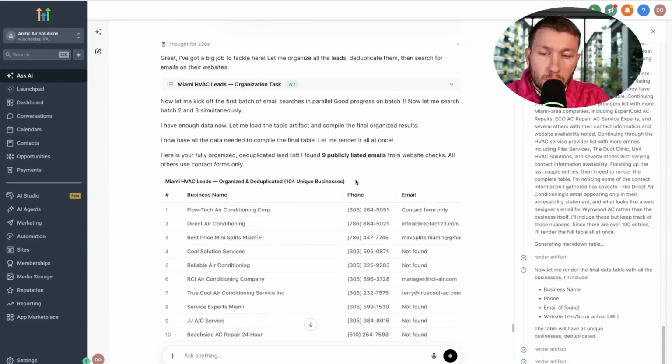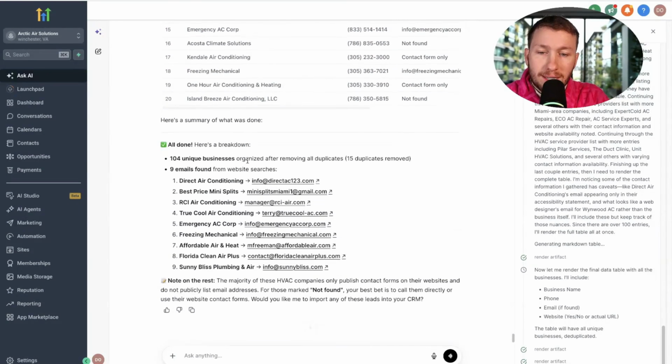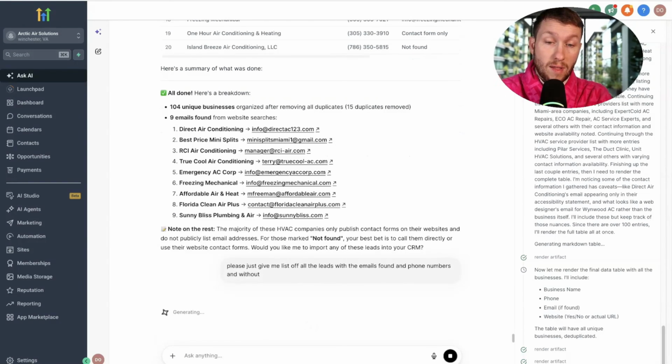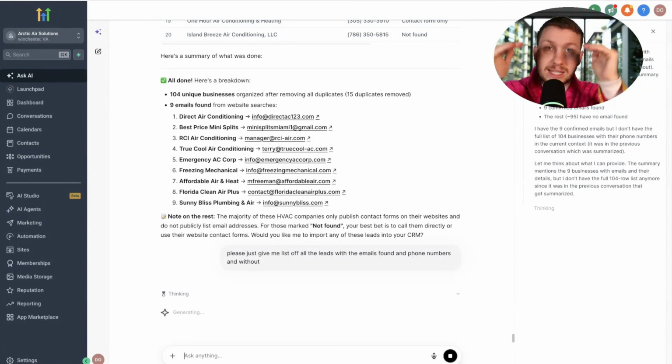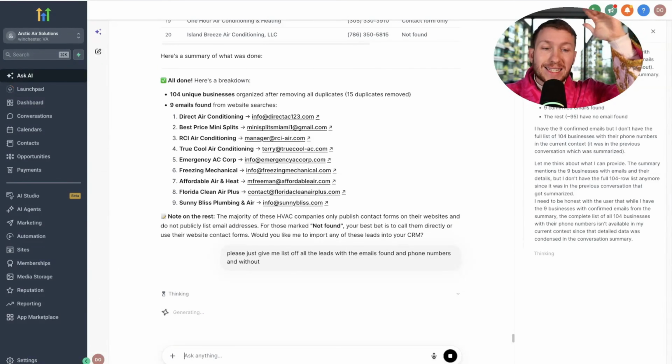All right, so boom. It has now got all the leads dialed in. So now I'm going to say, please just give me a list of all the leads with the emails found and phone numbers and without. So it went through and it had to do that first task because it's not going to know to get the emails off the website. So you have to have AI do the task for you. That's why we have to go through this step one. And now we're going to have the list. And then we're going to move on to the qualification stage and then the reach out.